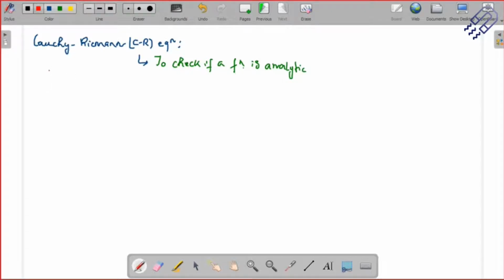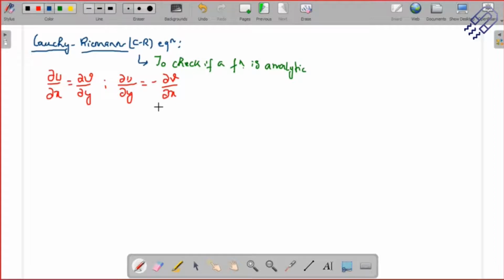What is this equation? It says that del u divided by del x is equal to del v divided by del y, and del u divided by del y is equal to minus of del v divided by del x. If this is satisfied, we say that the function is analytic.